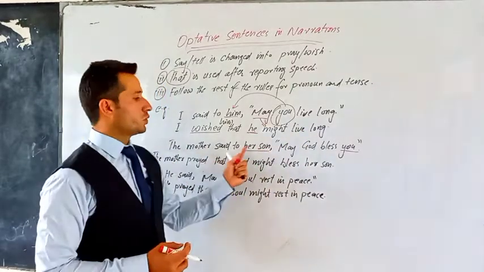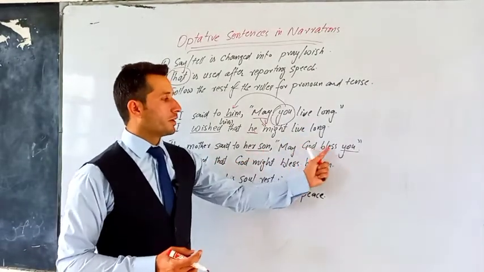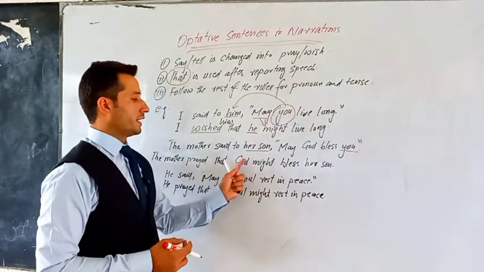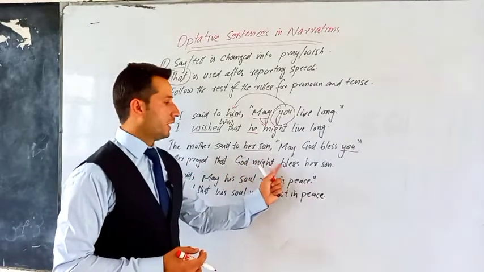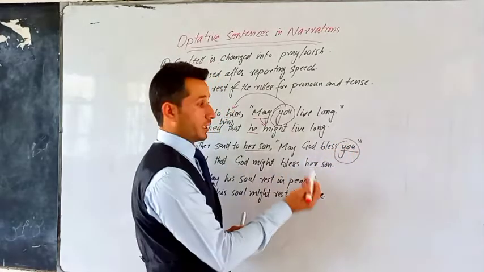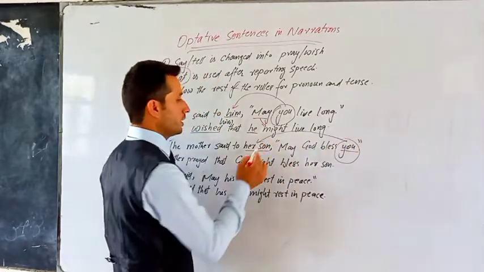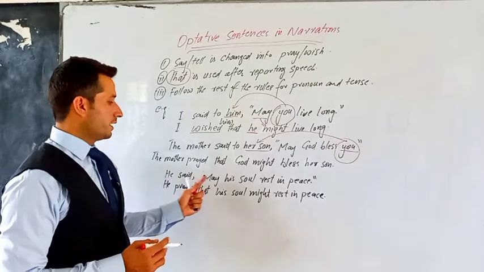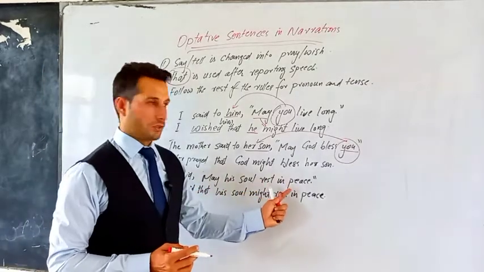The mother said to her son, may God bless you. So the mother prayed that God might bless her son. It is you, and you is second person pronoun, so it is changed according to the object of reporting speech. He said, may his soul rest in peace.